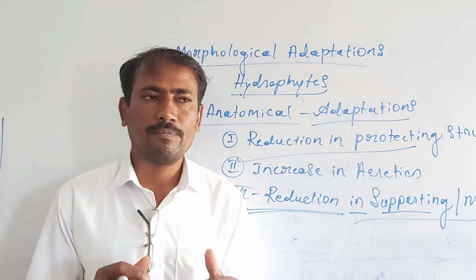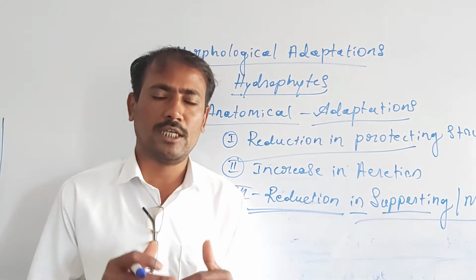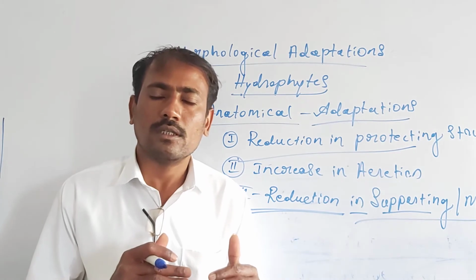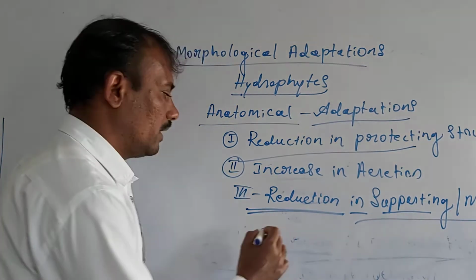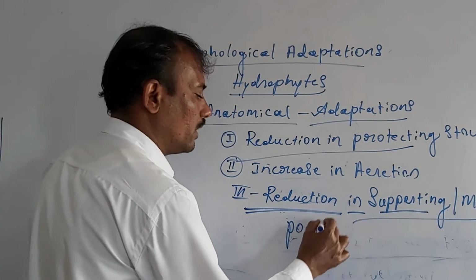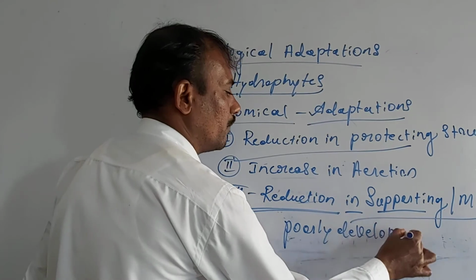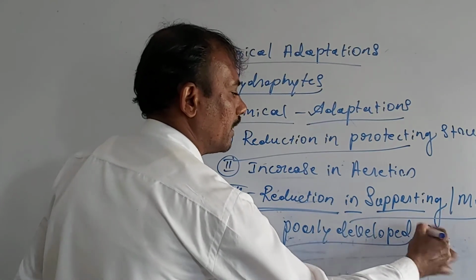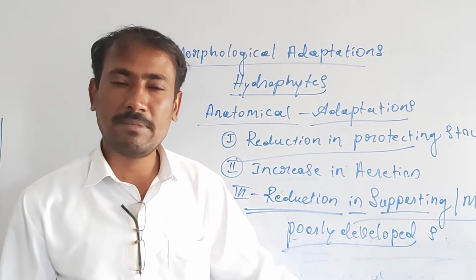Means the supporting tissues, especially the sclerenchymatous tissue, are poorly developed in the majority of the hydrophytes.